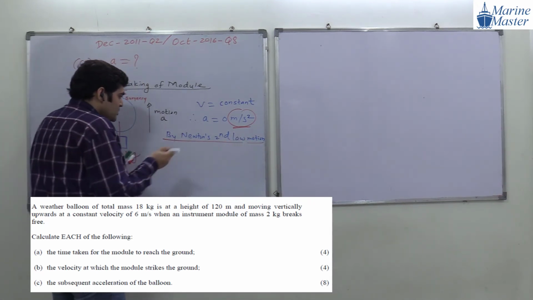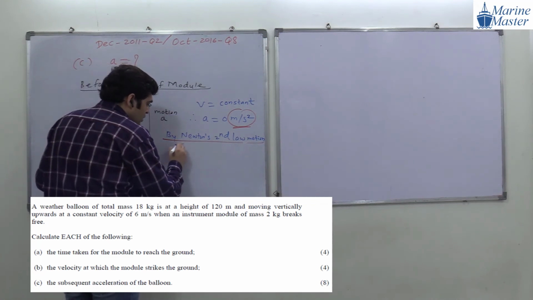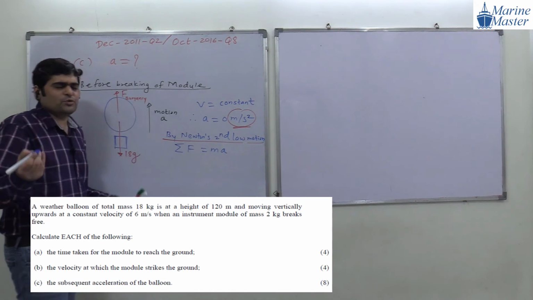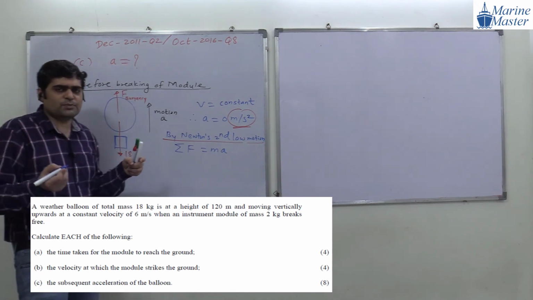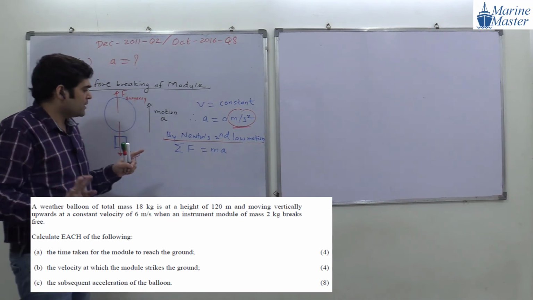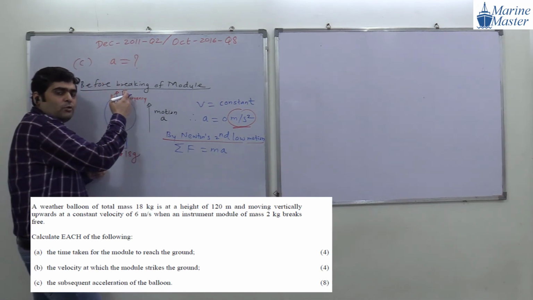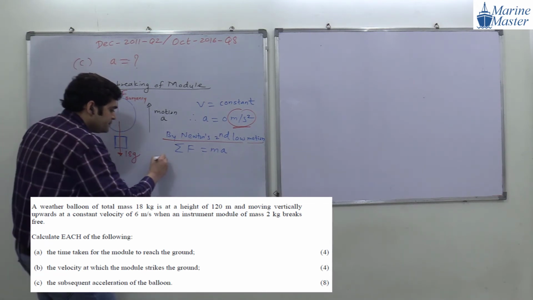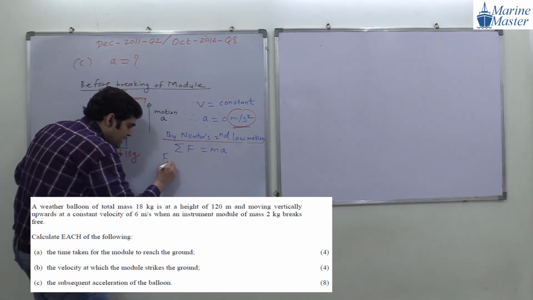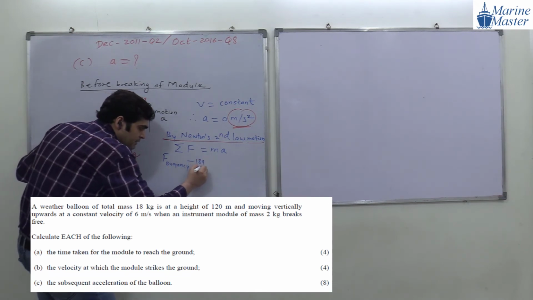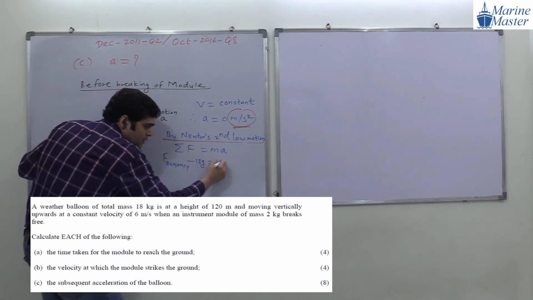Okay. So by Newton's second law of motion, summation of force is equal to what, guys? There is only motion in one direction, so all the forces are only in one direction, vertical direction. Forces in the direction of motion positive, opposite forces negative. So F buoyancy is positive and minus 18g is negative, equal to 18a.